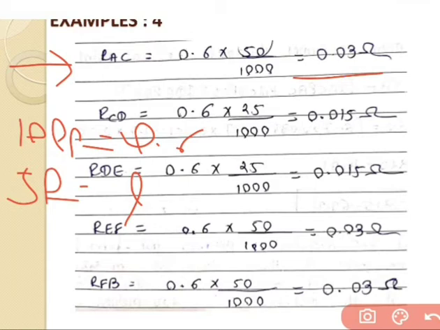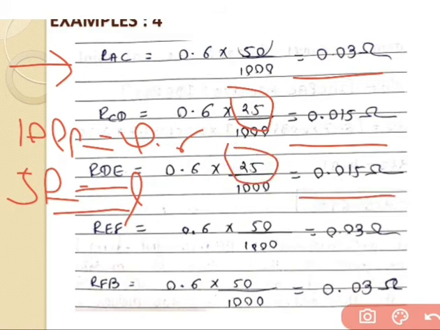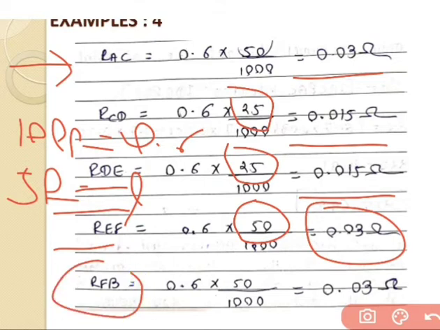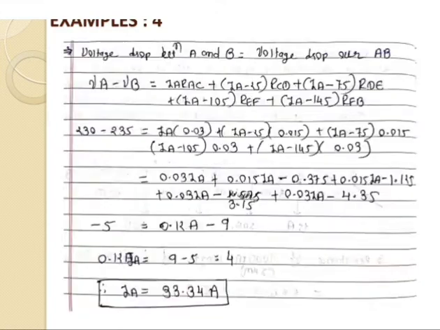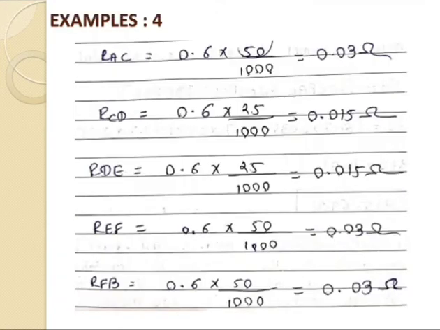Same way go for the CD section. So for the resistance of the CD section, having a distance of 25 over here, we will get the answer 0.015 ohm. Go for the DE section, having a distance of 25, so again we will get the answer 0.015 ohm. Go for the EF section, having a distance of 50, so we will get the answer 0.03 ohm. And the last one, the FB section, having the same distance, so we will get the answer 0.03 ohm. So this is the value of resistance for the individual section.